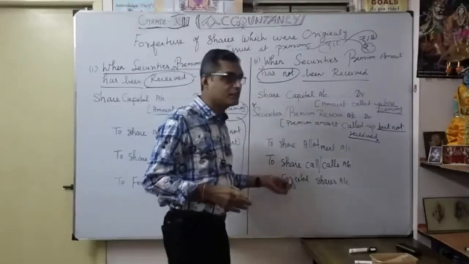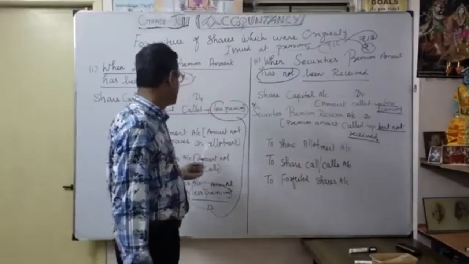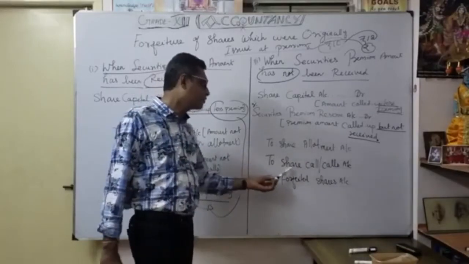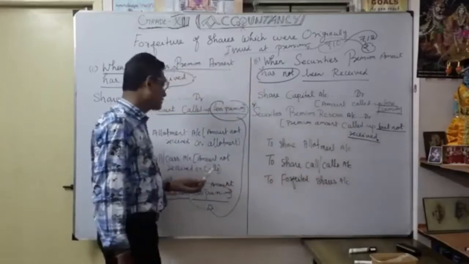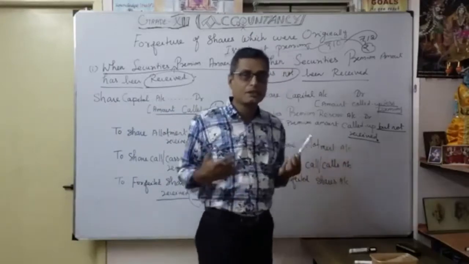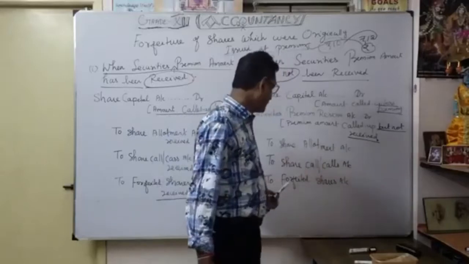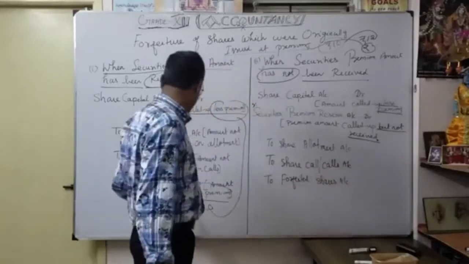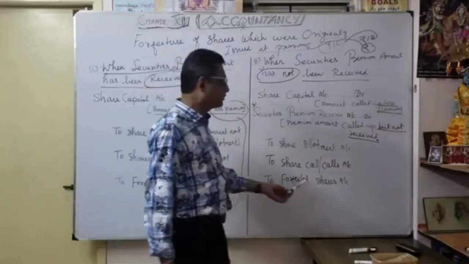Now the remaining are as usual the same. Share allotment: the amount not received on allotment. Then whatever is due to share call or calls account, in the same manner, the amount not received on calls. Default on a call, whether first call or second and final call, by the shareholder, we want to show here. Finally, forfeited shares account, in the same manner, the amount received less premium, the same.